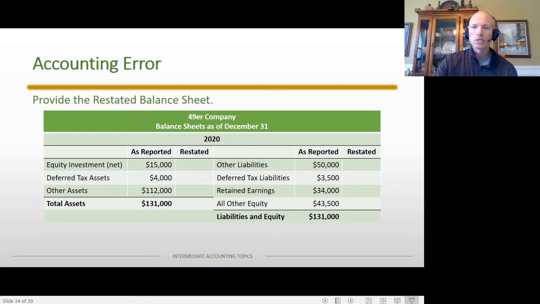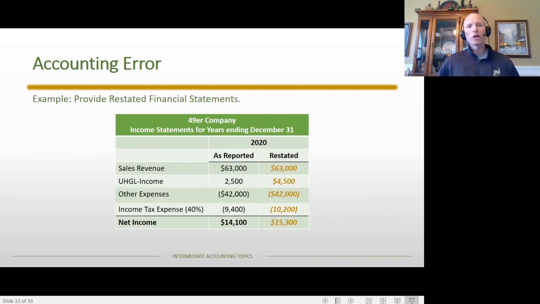Can you help me conceptualize how the unrealized holding gain is affected? All right, so when we have the unrealized holding gain, remember that account did not get changed because it's been closed. However, when I'm presenting my financial statements, my income statement needs to be restated.